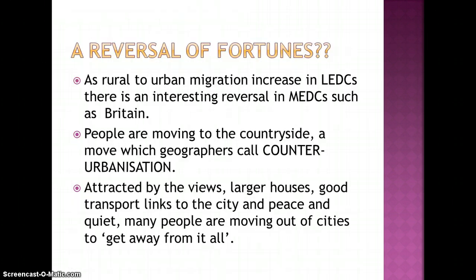In MEDCs, there is a reversal of this called counter-urbanisation. People are moving from towns and cities to what they perceive to be a better life in the country. They're attracted by the peace and quiet, the larger houses, the good transport links to the city, getting away from the rat race, the crime. They see small country villages as being very friendly. Everybody knows each other, whereas in London you might not even know your next door neighbour. They're attracted to the perceived picture that the countryside is better.